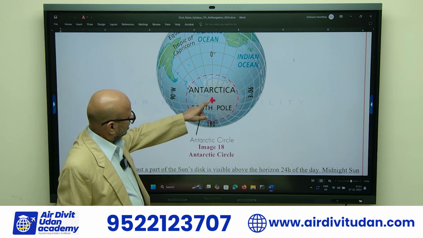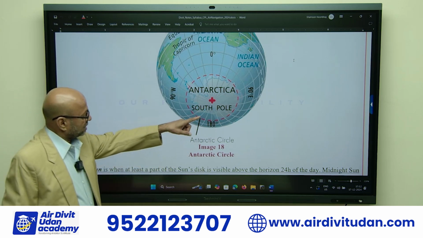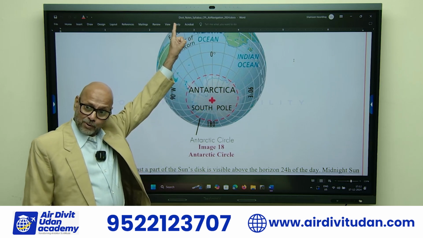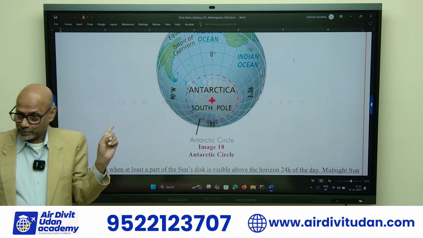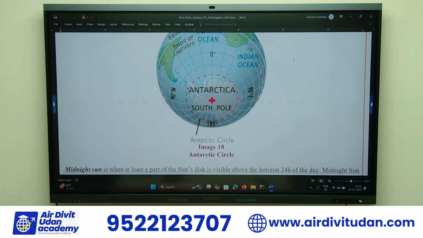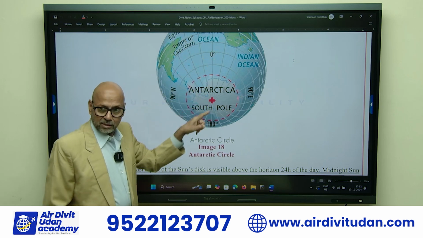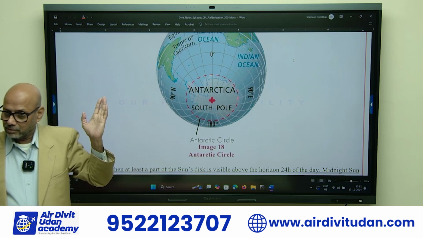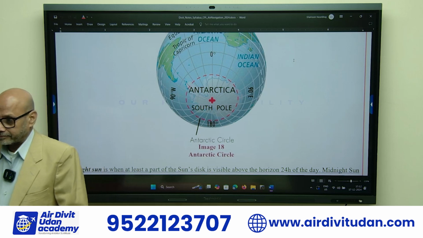So this is the same 66.5 degrees. We have 90 degrees east longitude, 0 degrees prime meridian. See, it came all the way from the North Pole to the South Pole, 90 degrees west. You can visualize now the situation of longitude and latitude. These circles are latitude, these lines are longitude. So these are the standing lines, these are the sleeping lines.